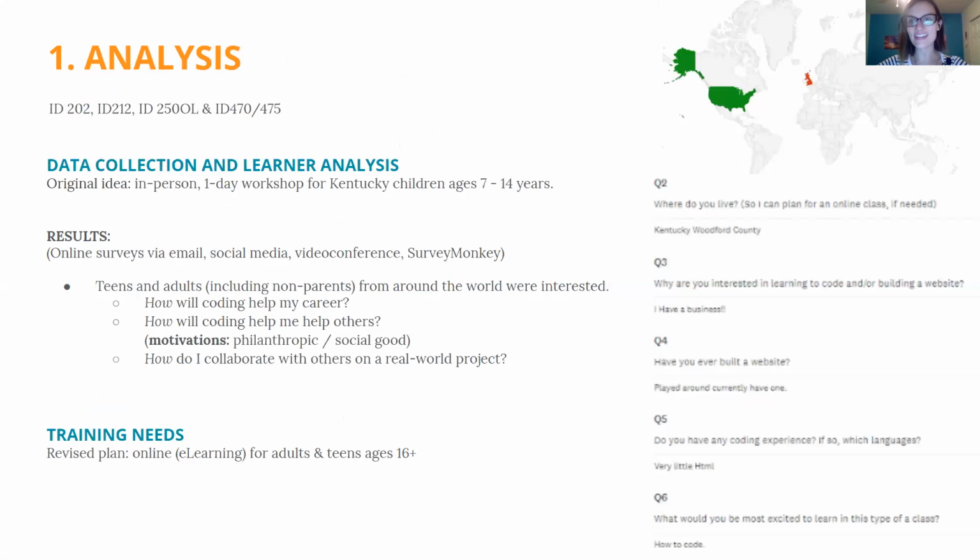So let's take a look at the ADDIE process that I used when developing this curriculum. So first things first, I did the analysis process throughout my ID 200 and 400 level courses. So I collected data, did a lot of research, did learner analysis and needs assessments. And my original idea for this course was actually a one-day workshop held in person in the state of Kentucky just for children ages 7 to 14.